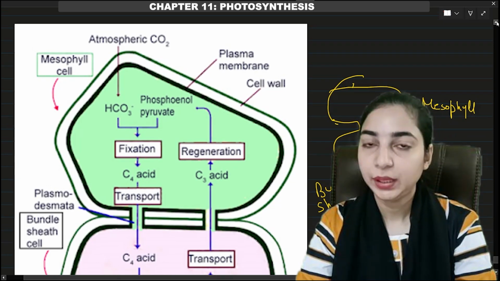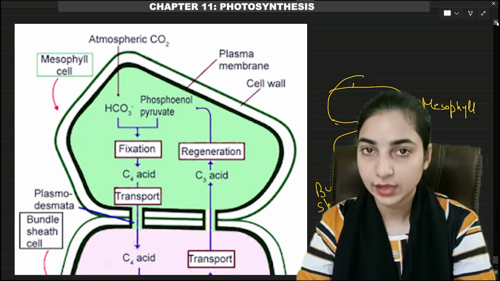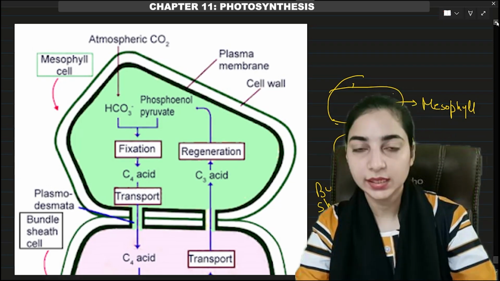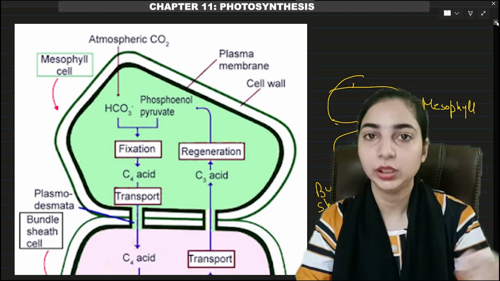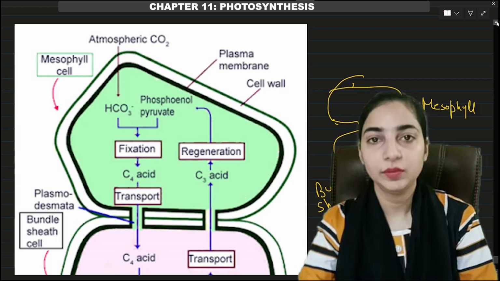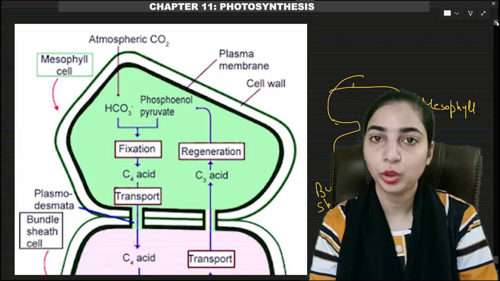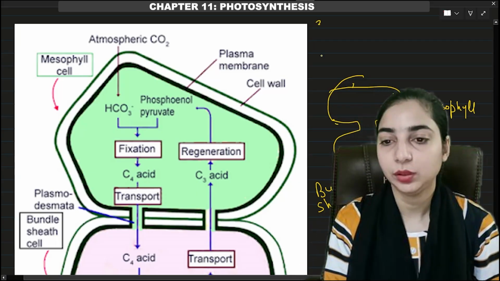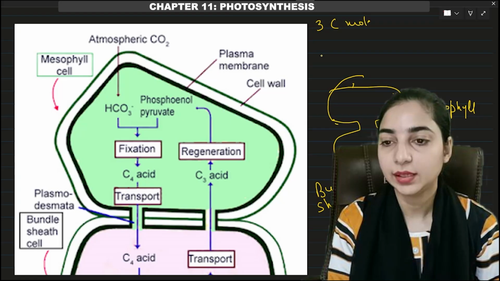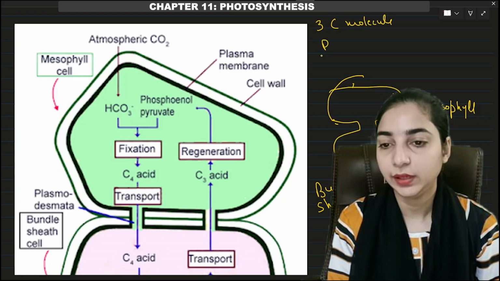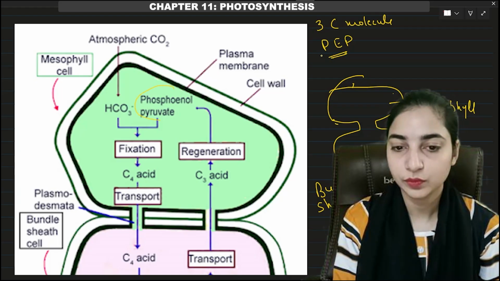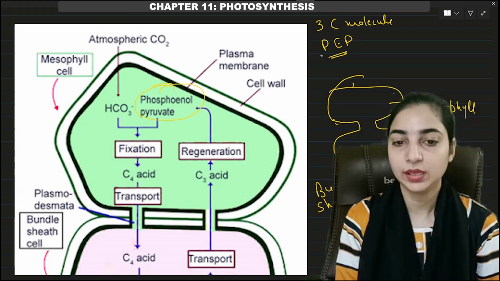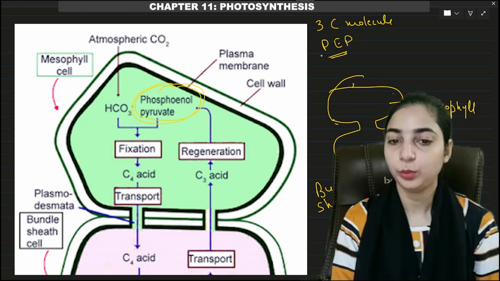Here we were discussing the main difference between the C3 and C4 cycle. There we had discussed that in the C3 cycle, the carbon dioxide acceptor molecule was a 5-carbon molecule, RuBP, whereas in case of C4 plants, the carbon dioxide acceptor molecule was a 3-carbon molecule, that is phosphoenol pyruvate. In short, it is written as PEP. So here you can see we have phosphoenol pyruvate. Okay, is it clear?